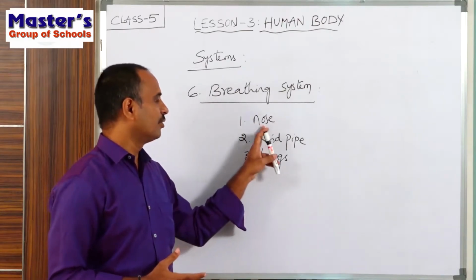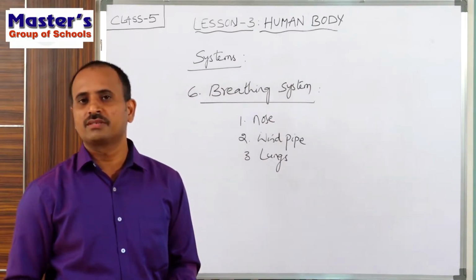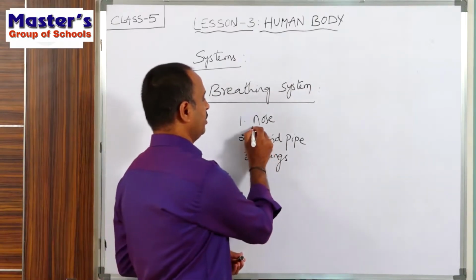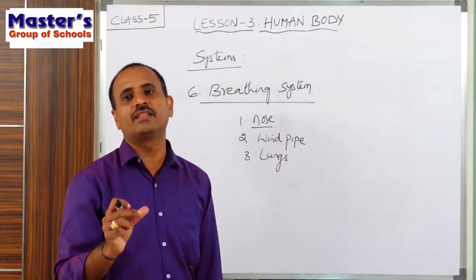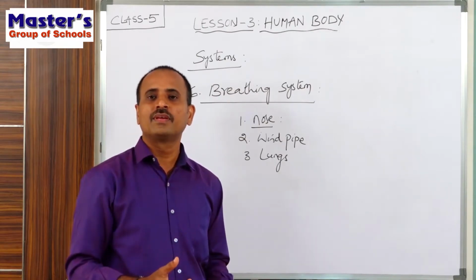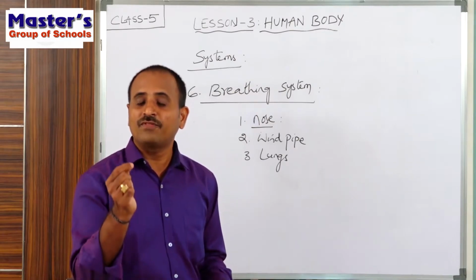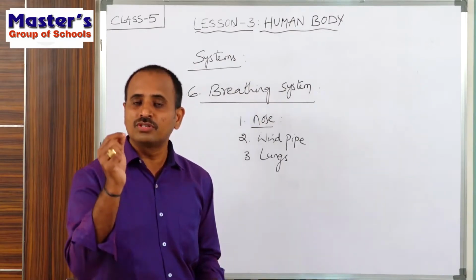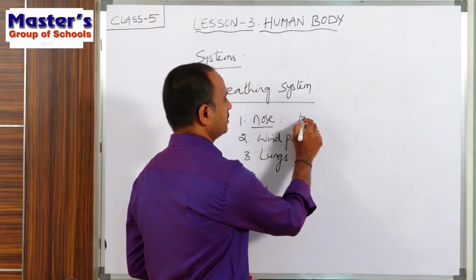Here the nose contains some small hair-like structures. These hairs present in the nose will trap the dust and the germs present in the air. So children, we breathe air with the help of our nose, and the nose has hairs. What are the functions of the hair? Those hairs will trap the dust.